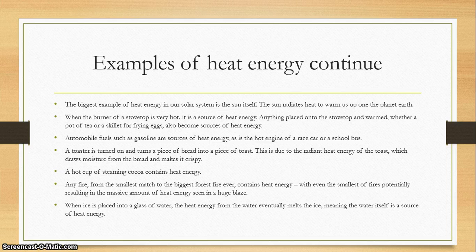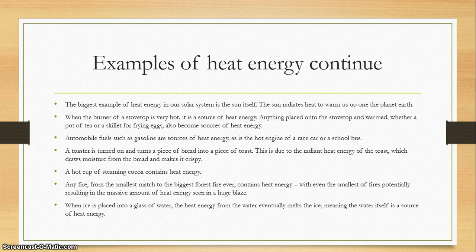Automobile fuels such as gasoline are sources of heat energy too, as is the hot engine of a race car or a school bus. A toaster is turned on and turns a piece of bread into a piece of toast. This is due to the radiant heat energy of the toaster, which draws moisture from the bread and makes it crispy. A hot cup of steaming cocoa contains heat energy.